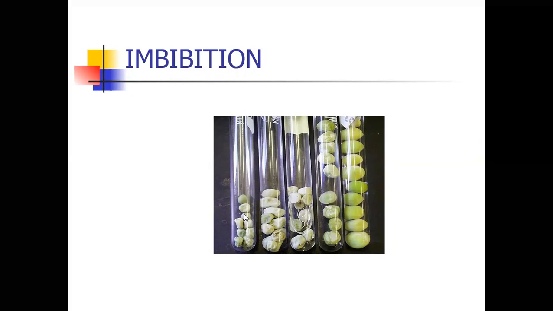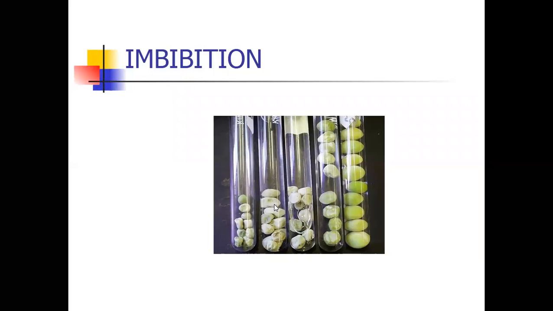Before we start the experiment, the dry seeds' length will be measured. We can easily identify it. Dry seeds have some length and some width. So dry seeds are kept in the test tube and water is poured into it.